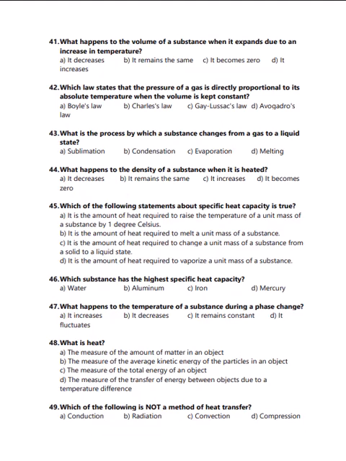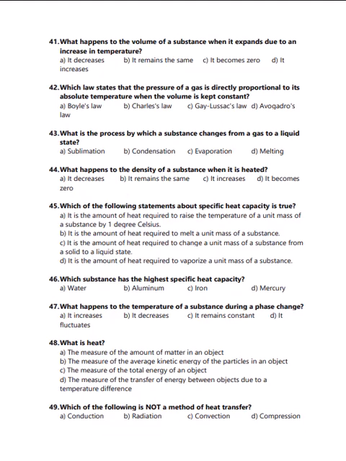Which substance has the highest specific heat capacity? We have four options: water, aluminium, iron, or mercury. Correct answer is A, that is water. What happens to the temperature of a substance during a phase change? It increases, it decreases, it remains constant, it fluctuates. Correct answer of question number 47 is C.